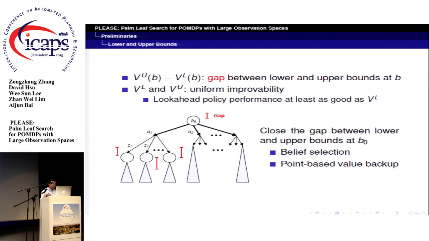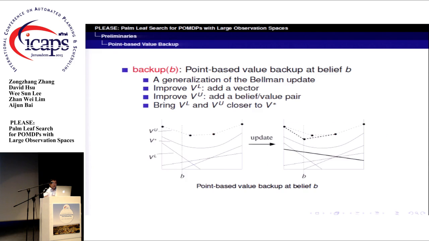The process repeatedly executes two stages. The belief selection stage is used to sample a set of promising beliefs in the belief tree. The backup stage is to perform backups on sampled beliefs in some order. Let's see the backup operation first. It improves the lower bound by adding a vector and the upper bound by adding a belief value pair.